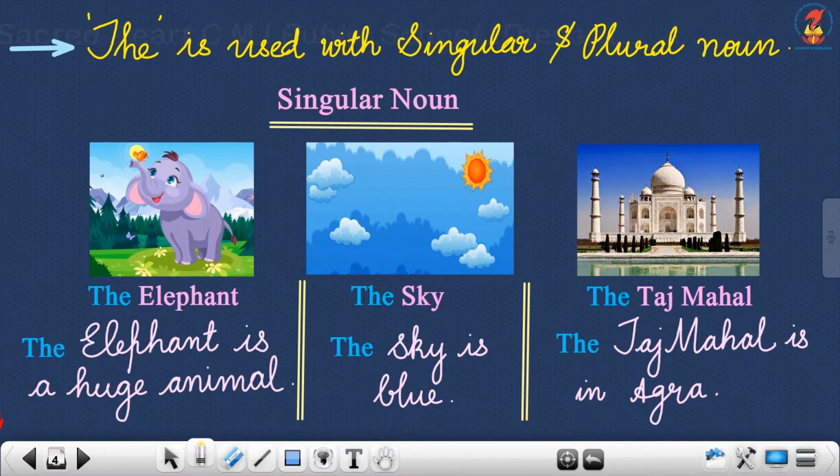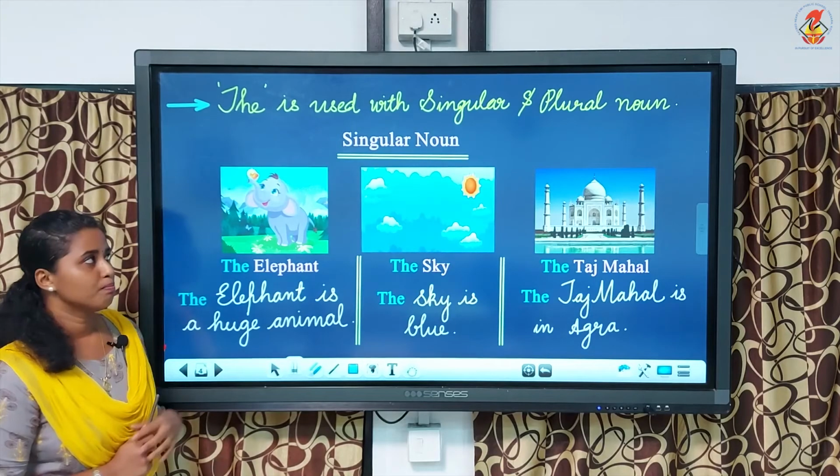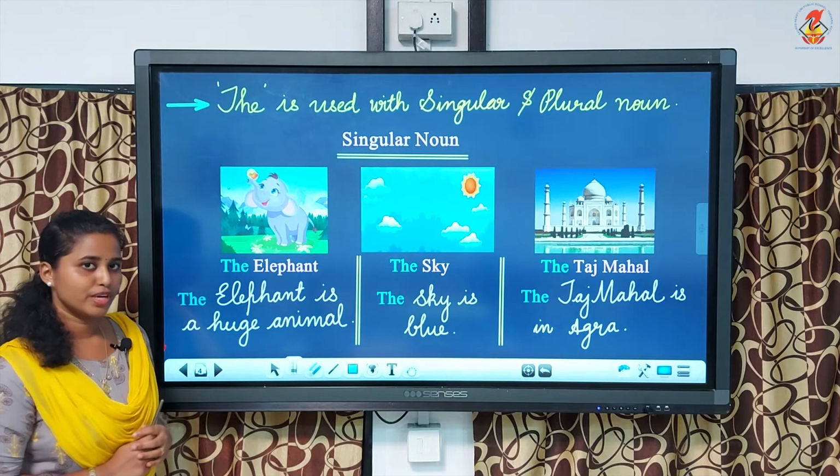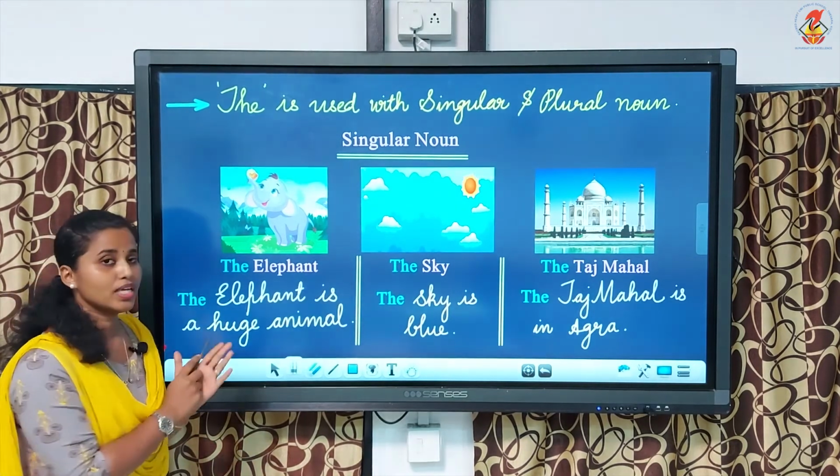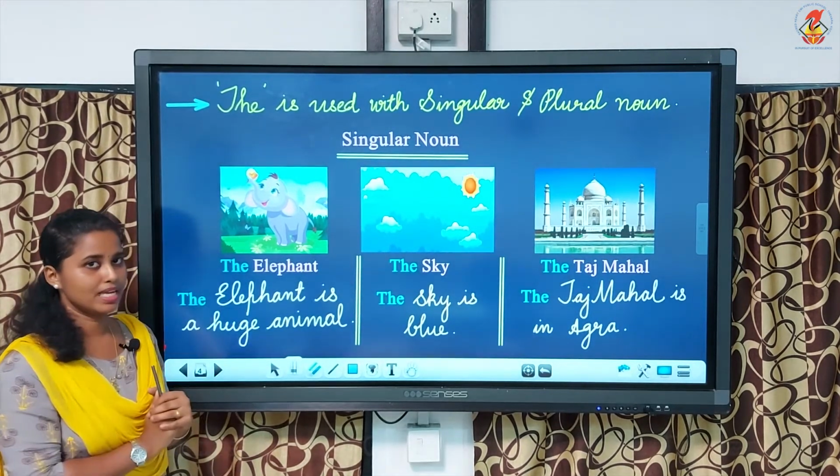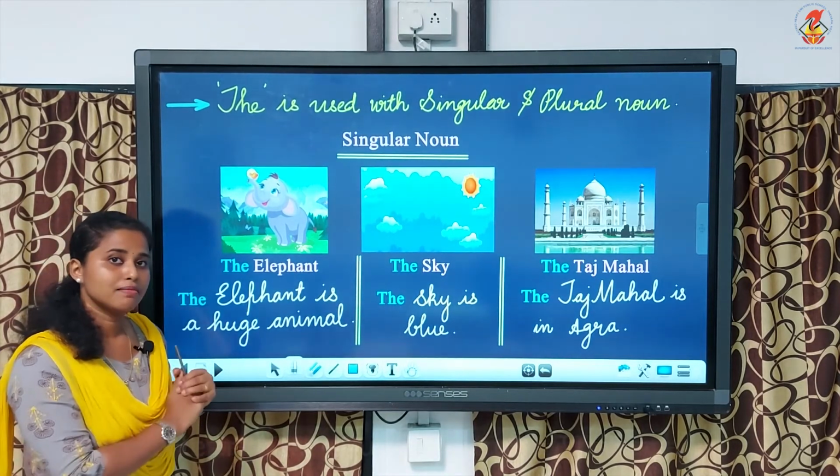The elephant. Okay, elephant is one. You can see here a picture of the elephant, isn't it? So the elephant. The next picture is the sky. The next one is the Taj Mahal. Okay, it's an animal, it's a thing and a place. So why are we using the before a singular noun elephant? Because we are talking about a particular animal here. We are talking about the animal elephant.